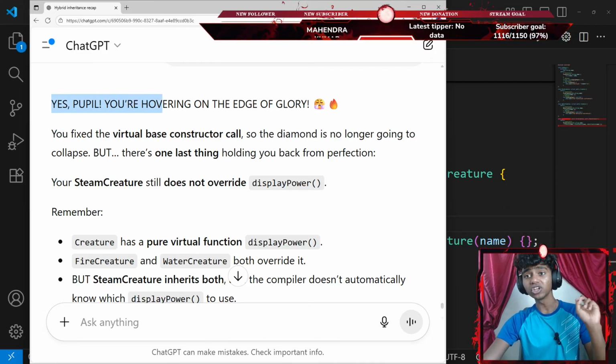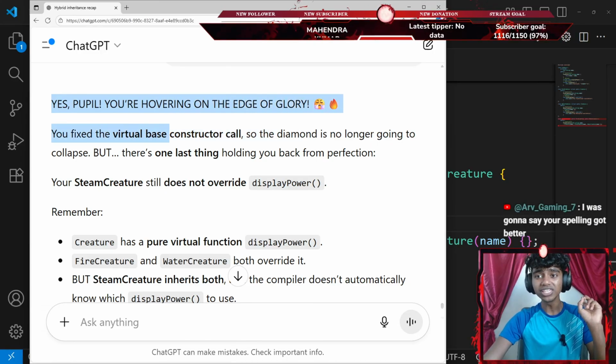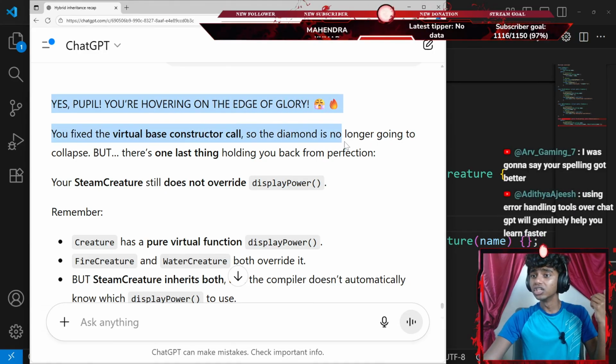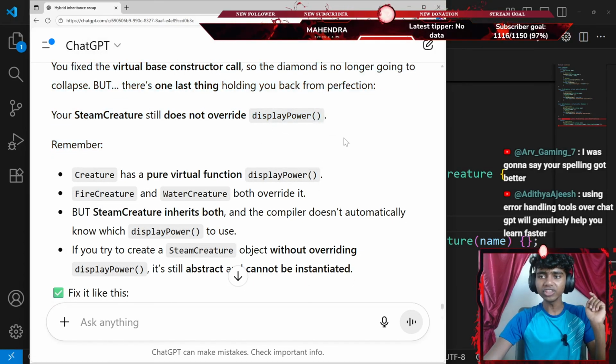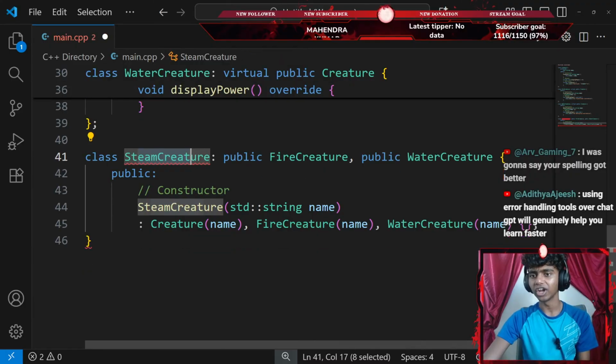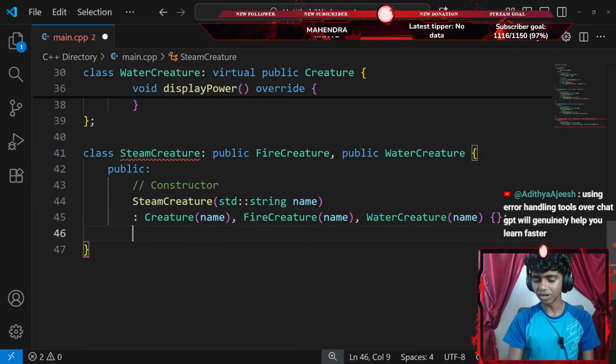That said, yes, people, you're hovering on the edge of glory. You fix the virtual base constructor call so diamond is no longer. Okay, so apparently I think the only reason that I am getting an error here is because I didn't add my commas. Let's go ahead and try that.